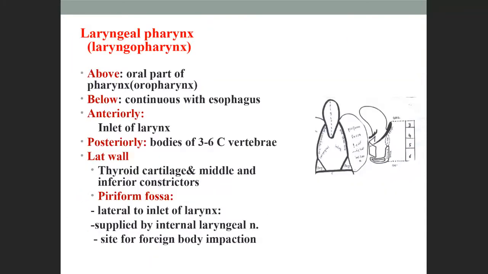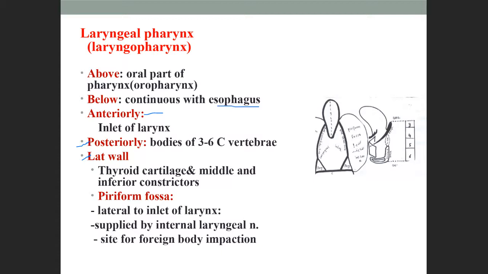Next, same as the laryngopharynx. So here also, you remember the anterior wall, posterior and lateral walls. What is it made up of? The anterior wall is the inlet of the larynx. It means the inner part of the larynx. Okay. This larynx, what happens?